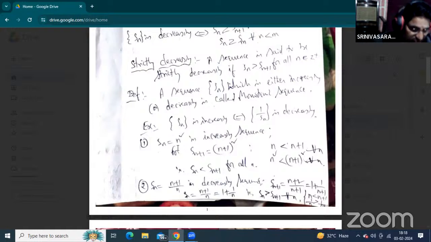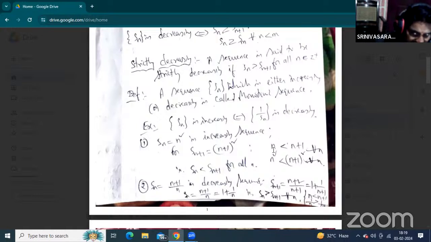Sn equal to n square, where n is a positive integer. That is the sequence. Is this sequence an increasing sequence? To check whether the sequence is increasing, replace n by n plus 1. Sn plus 1 equals n plus 1 whole square. Here n is a positive integer.